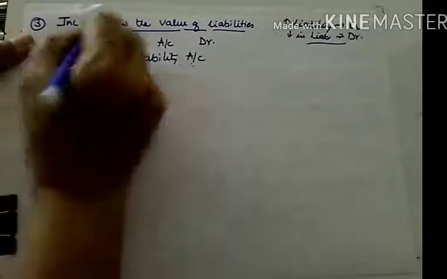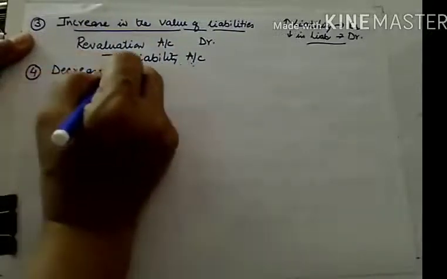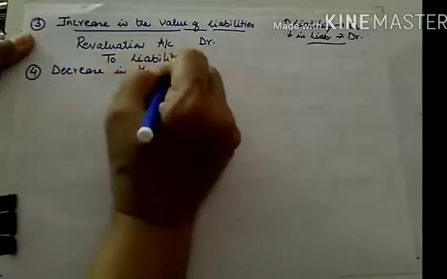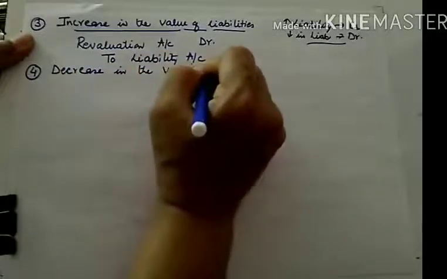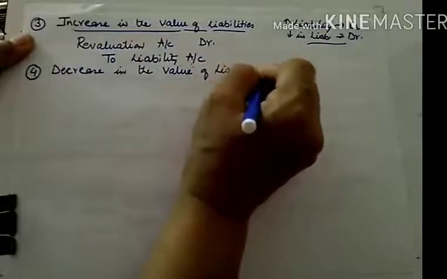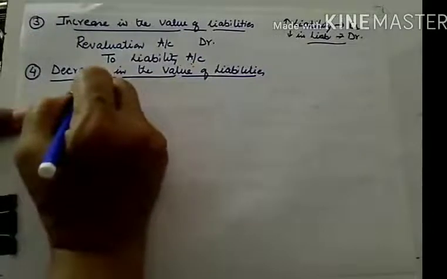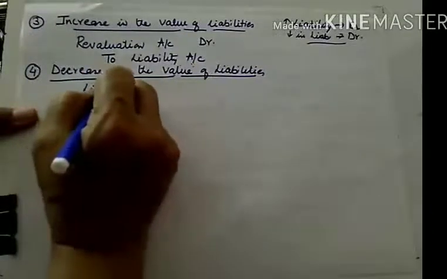And now you know the opposite of this. What will be the opposite entry? It means decrease in the value of liability. So decrease means it's a gain for us. So what is to be done in case of gain? Revaluation should be credited. So entry will be liability account debit.